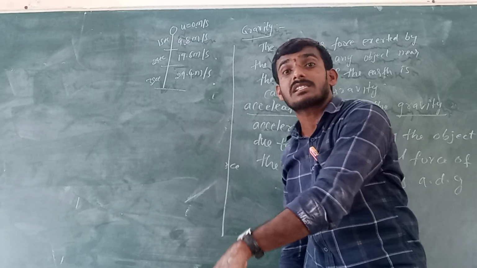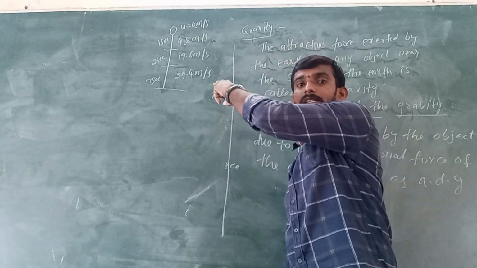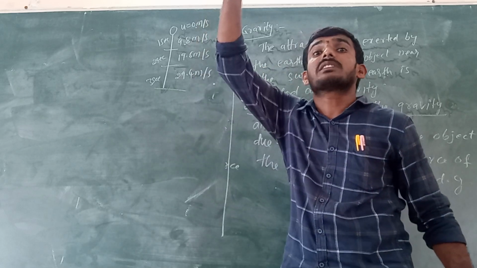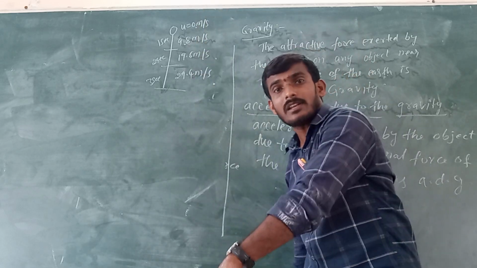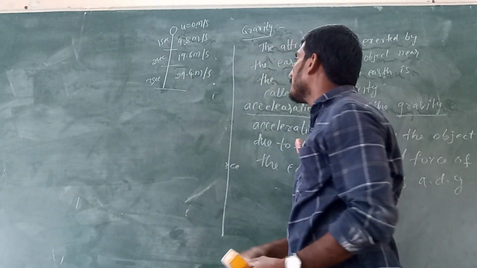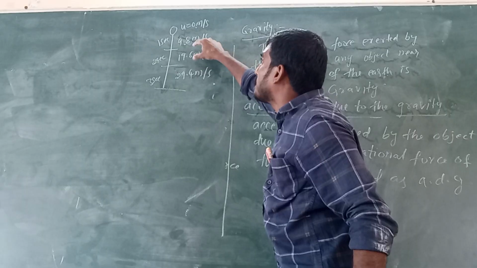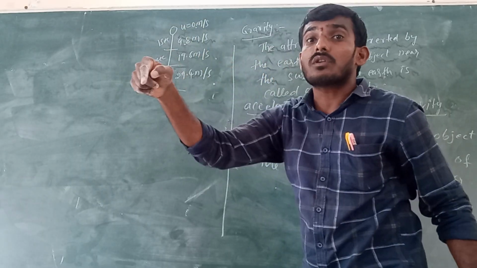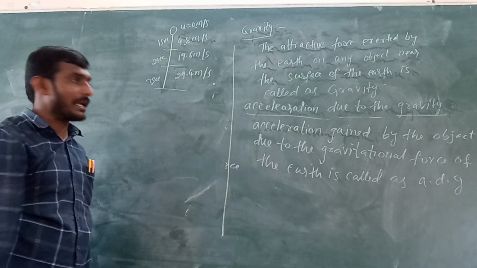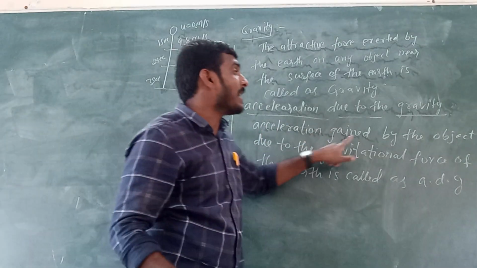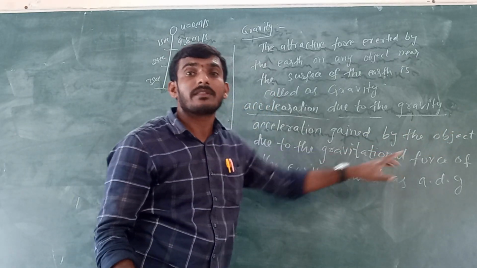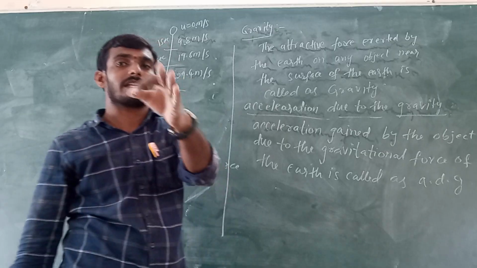Due to the gravitational force of the earth only. If there is no gravitational force, it moves with constant velocity. So this change in velocity due to the gravitational force of the earth is called acceleration due to gravity. Acceleration gained by the object due to the gravitational force of the earth is called acceleration due to gravity.